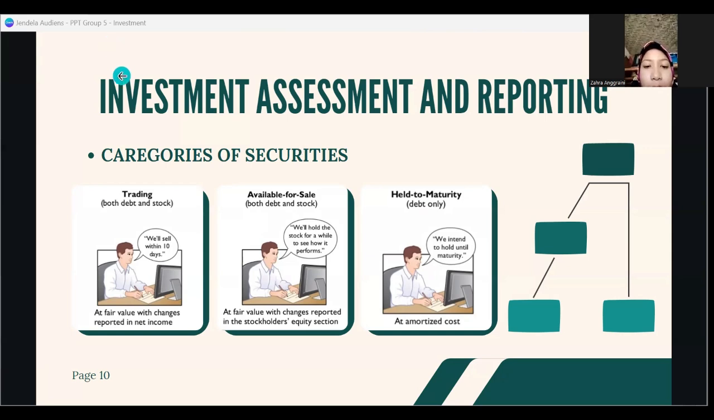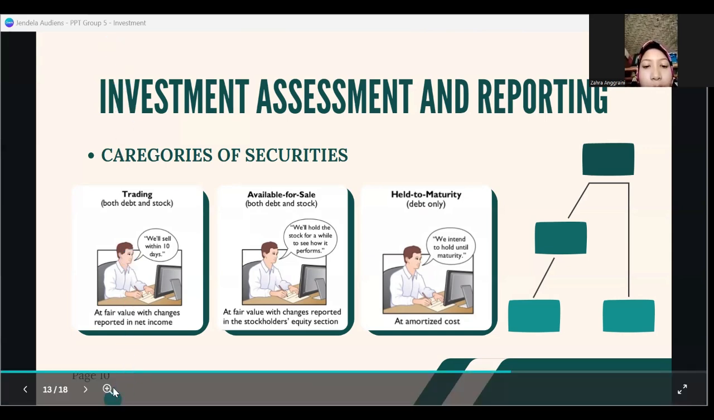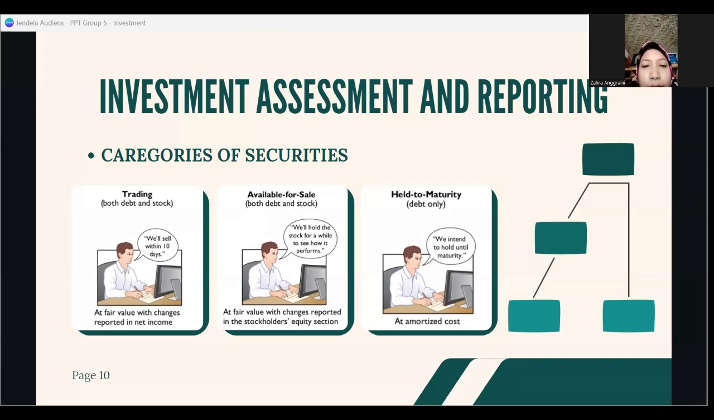The first is trading securities. Trading securities are bought and held primarily for sale in the near term to generate income on short-term price differences. The second is available for sale securities. Available for sale securities are held with the intent of selling them sometime in the future. And the last one is held to maturity securities. Held to maturity securities are debt securities that the investor has the intent and ability to hold to maturity.